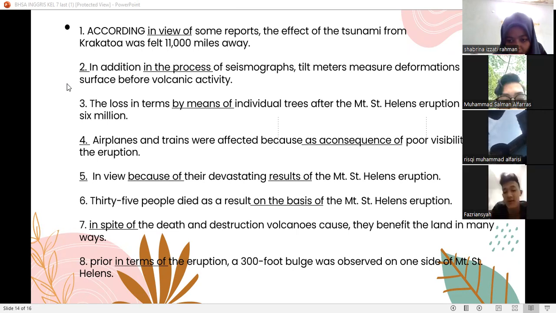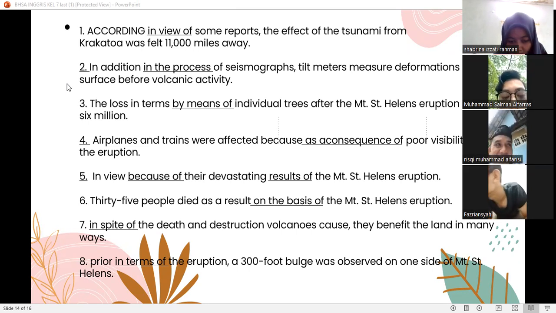Number 5, in view of the devastating result of the Mount St. Helens eruption. Number 6, 35 people died as a result of the Mount St. Helens eruption.